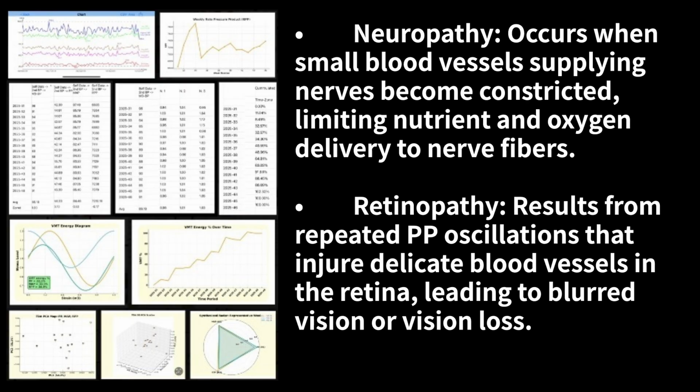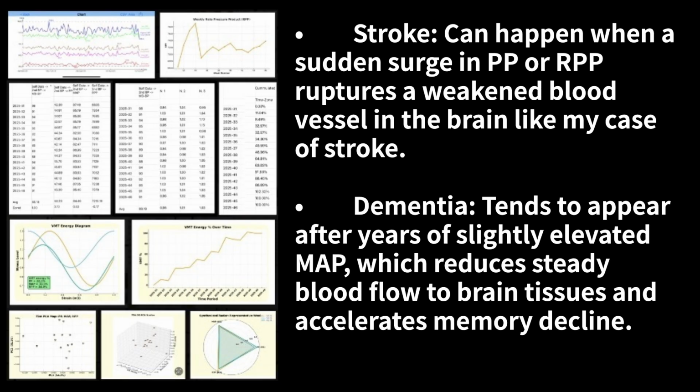Neuropathy occurs when small blood vessels supplying nerves become constricted, limiting nutrient and oxygen delivery to nerve fibers. Retinopathy results from repeated PP oscillations that injure delicate blood vessels in the retina, leading to blurred vision or vision loss. Stroke can happen when a sudden surge in PP or RPP ruptures a weakened blood vessel in the brain, like my case of stroke. Dementia tends to appear after years of slightly elevated MAP, which reduces steady blood flow to brain tissues and accelerates memory decline.